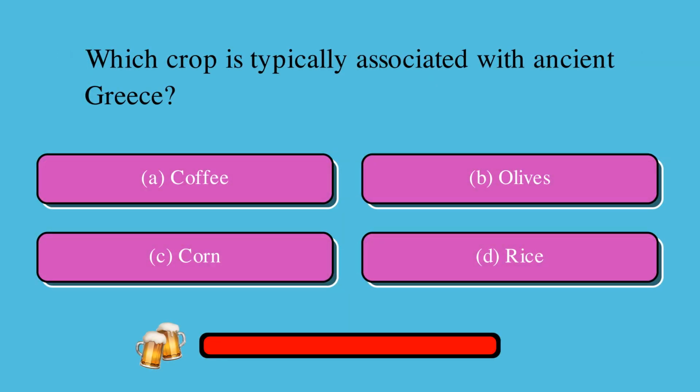Which crop is typically associated with ancient Greece? Is it A, coffee, B, olives, C, corn, or D, rice? The correct answer is B, olives.